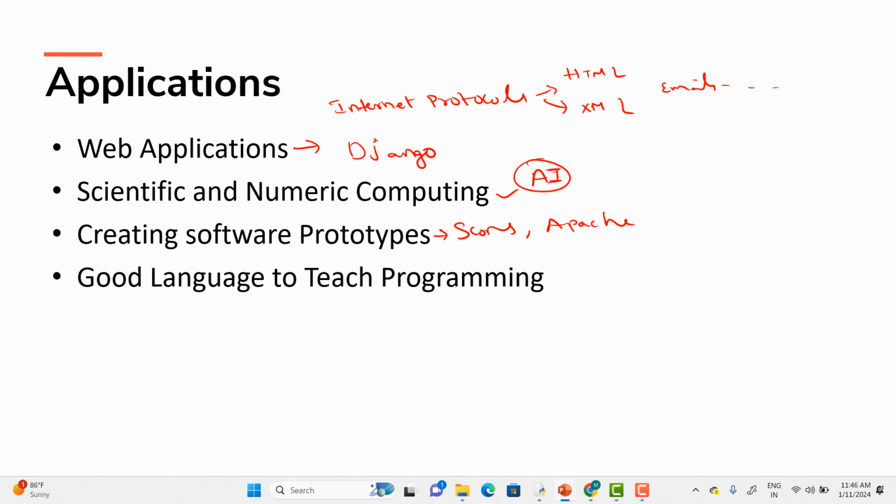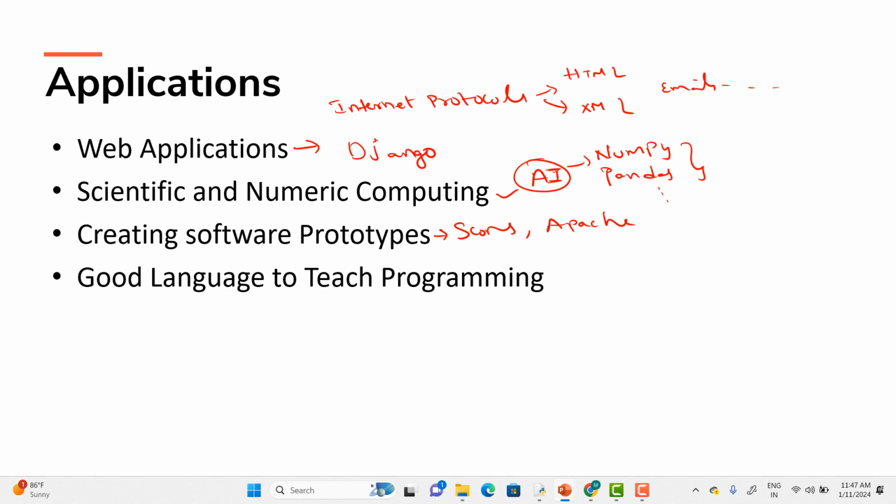You may ask, ma'am, what kind of thing are you talking about? You said you can develop some libraries. What are those? We do have libraries, like we can talk about NumPy, pandas and all that. These are all libraries. Not only this, many libraries are there which will make your complex calculations a bit faster in Python. So based on all these things, we can say that Python is a good language to teach programming.